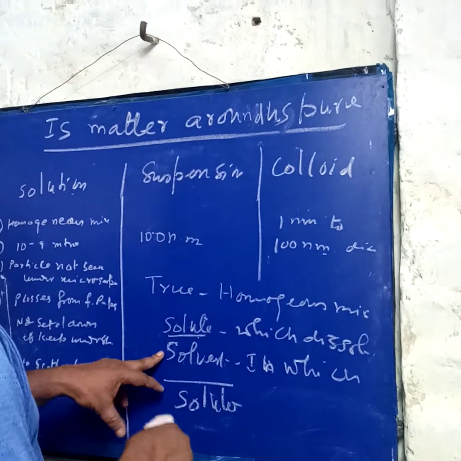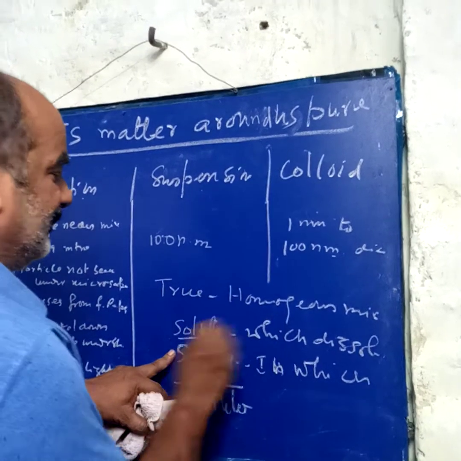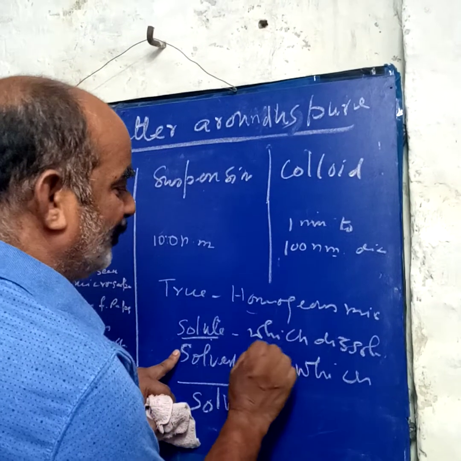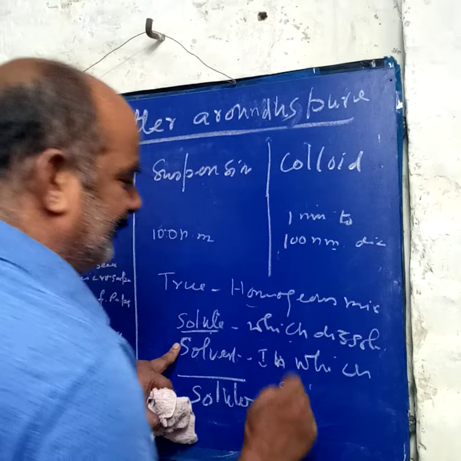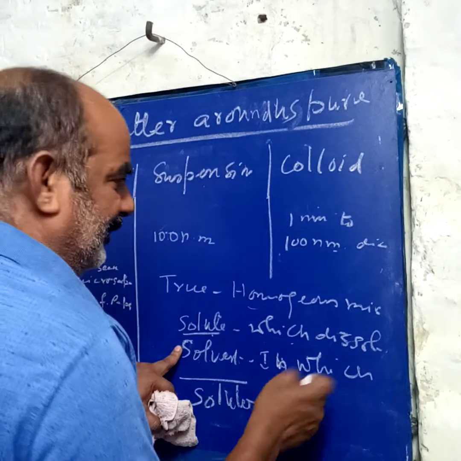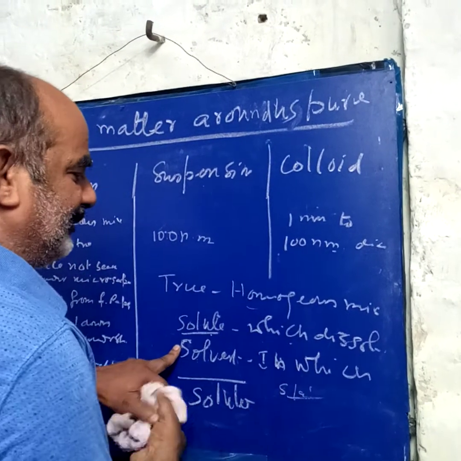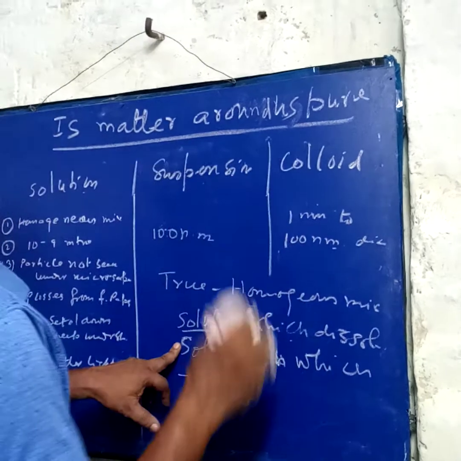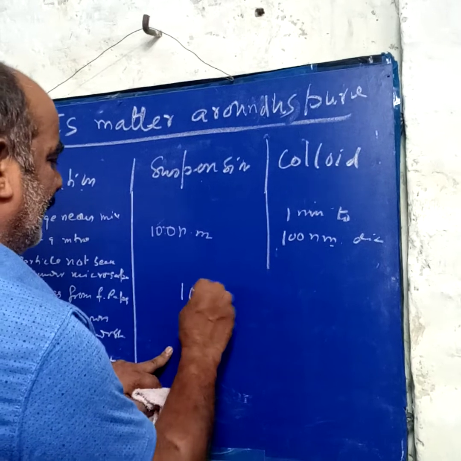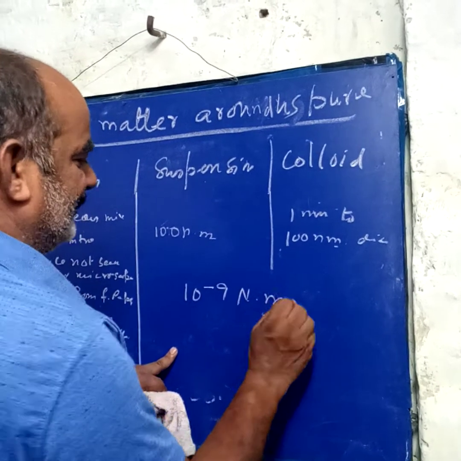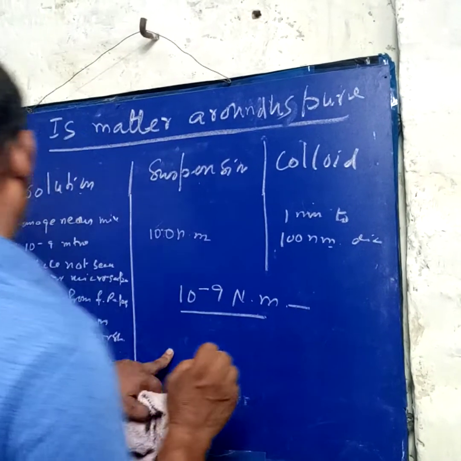So it will be divided into three parts: solution, suspension and colloid. First we discuss the solution, meaning true solution, a homogeneous mixture. Homogeneous mixture means solute particles are not visible under the microscope. If we take saline, water with salt mixed in, put it in a test tube and see under the microscope, salt is not visible. Such a solution is known as a homogeneous mixture. And the particle size is 10 to the power minus 9 meters, nanometers in diameter. It is very small, we cannot see it under the microscope.